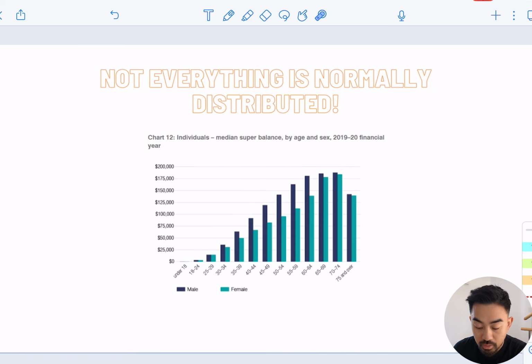Now, not everything is normally distributed. Here you can see that my chart represents the median super balance. That just means how much money they have in a retirement fund. Most people have the most money around this 65 to 75 age. Obviously it makes sense, because the longer they work, they're going to save more money into that fund. So this isn't normally distributed, and it actually has a skew on it, which we can cover in a different video.